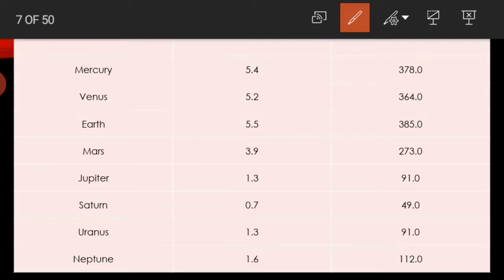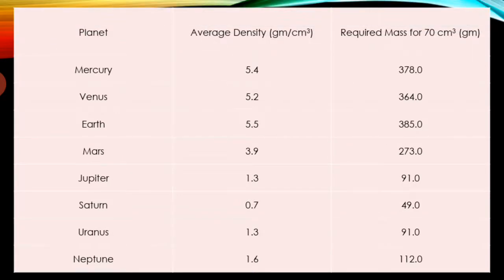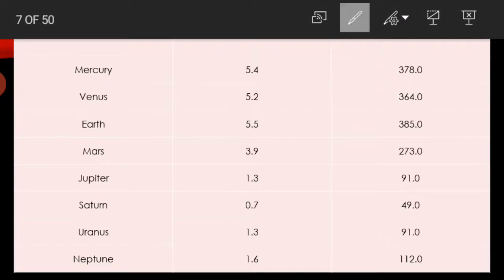Here is the table. Mercury has density 5.4, Venus has 5.2, Earth has 5.5, Mars has 3.9, Jupiter has 1.3, Saturn has 0.7, Uranus has 1.3, Neptune has 1.6. Even water has 1 gram per cubic centimeter density. So Saturn's density is less than water's density. Here the Earth has the highest density. So the least is Saturn. Next question.